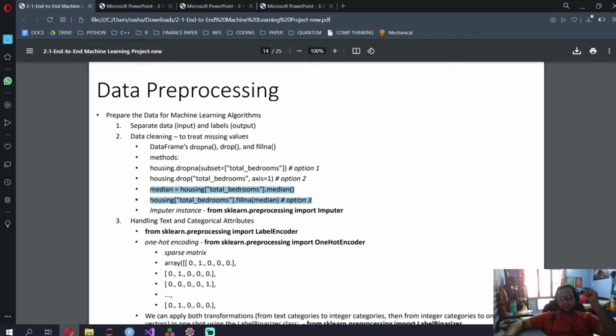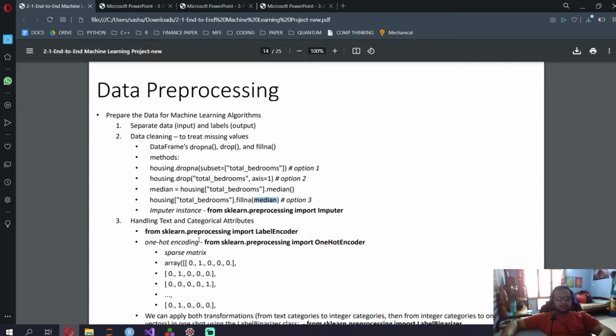Huge Hollywood superstars will have a $100 million house, so it's better to take the median. Then you fill your missing values using this code: you take the median as housing median, and then you fill NA with the median.